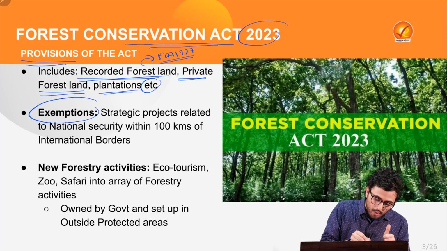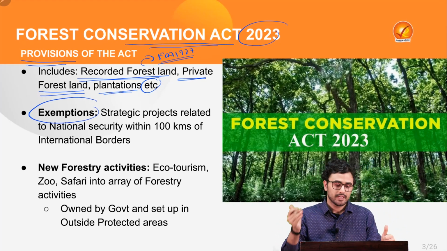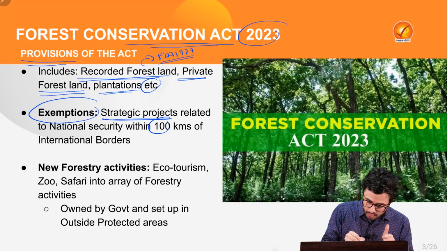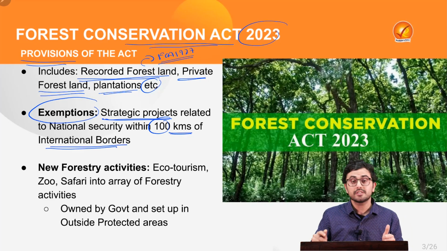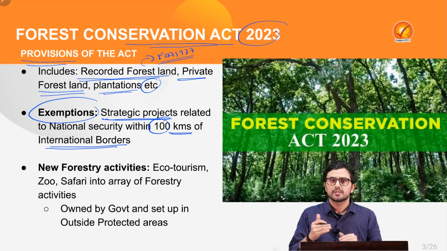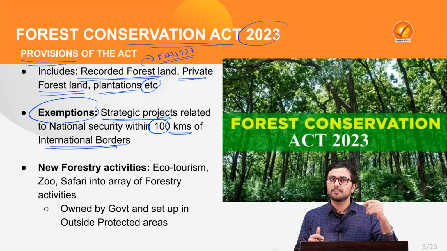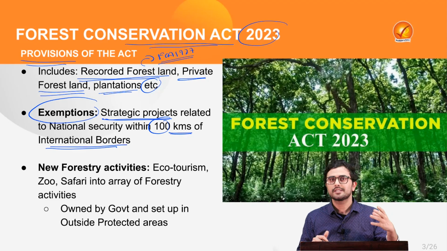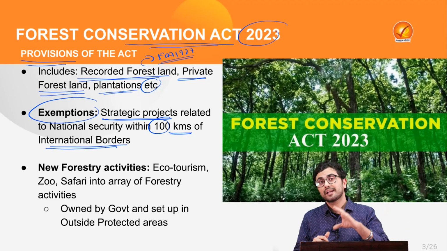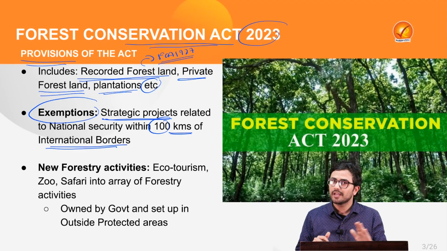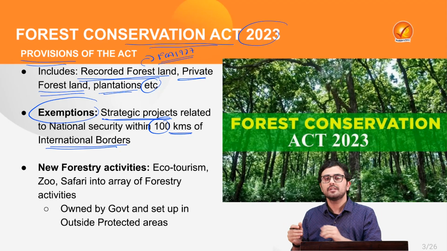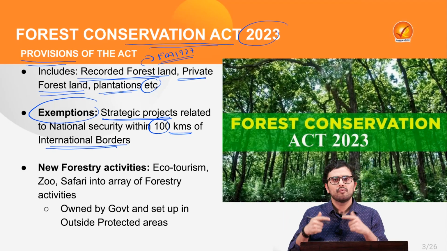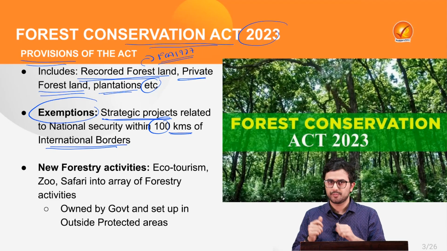As well as it provides several exemptions, such as for strategic projects related to national security within the 100 kilometers of international borders. So, if there is any project which is being developed within the 100 kilometers of the international boundary, such as line of control or line of actual control, then such development projects will be exempted from the provision of Forest Conservation Act of 2023. Now, why was there a requirement of such exemption?